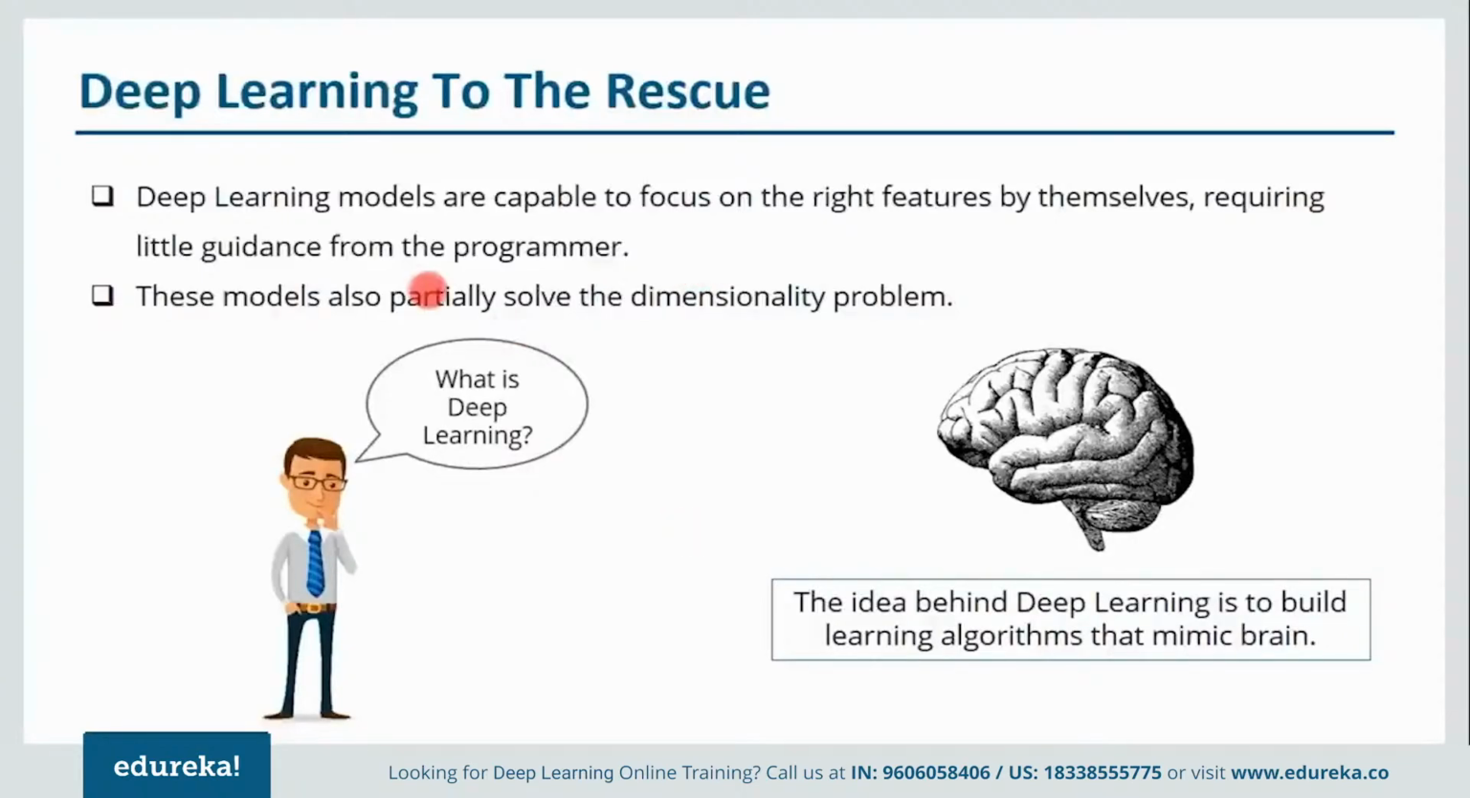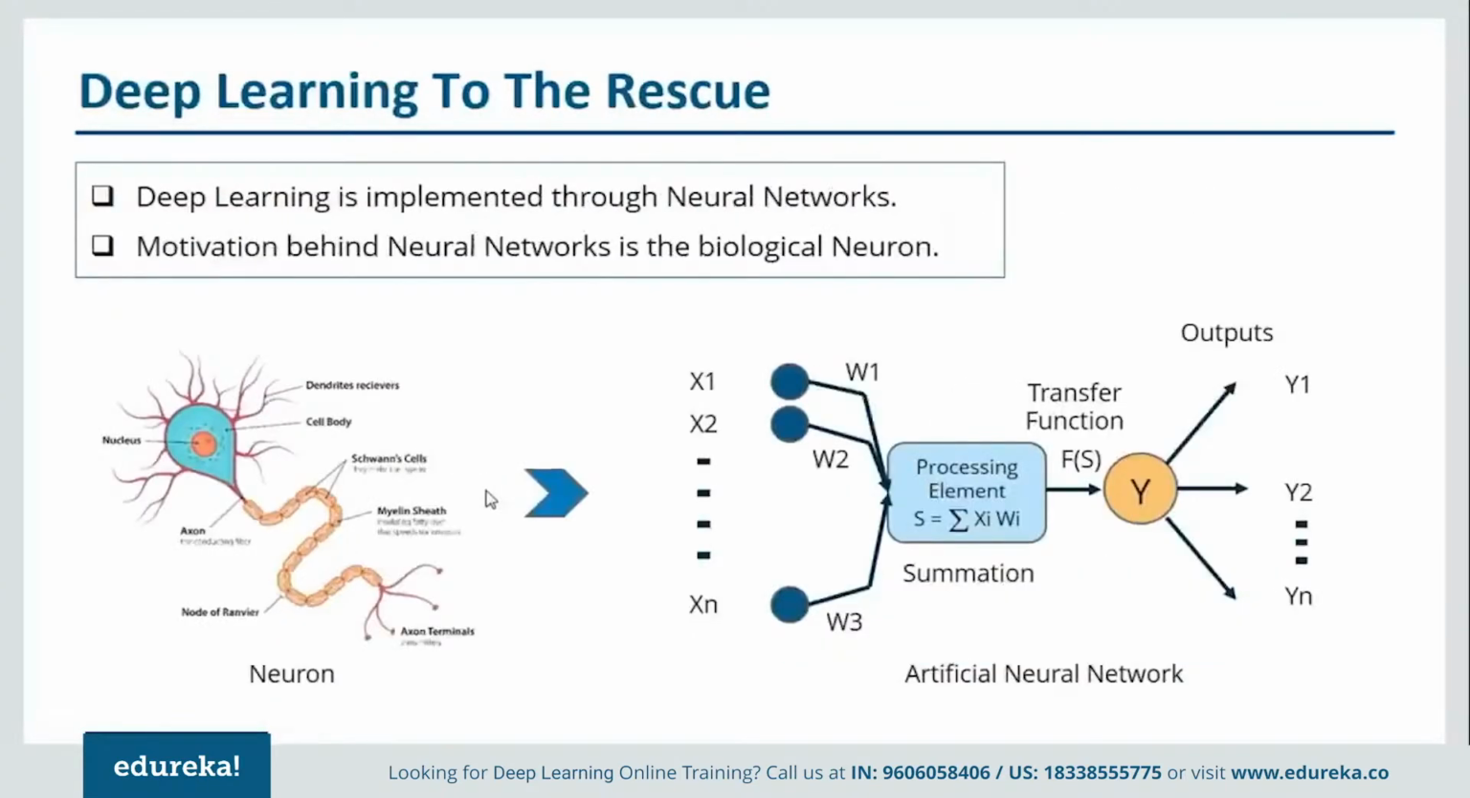Now, what exactly is deep learning? Since it has evolved from machine learning, and machine learning is a subset of artificial intelligence, and the idea behind artificial intelligence is to imitate human behavior, the same idea applies to deep learning: to build learning algorithms that can mimic the brain. Deep learning is implemented with the help of neural networks, and the motivation behind neural networks is neurons. What are neurons? These are nothing but your brain cells.